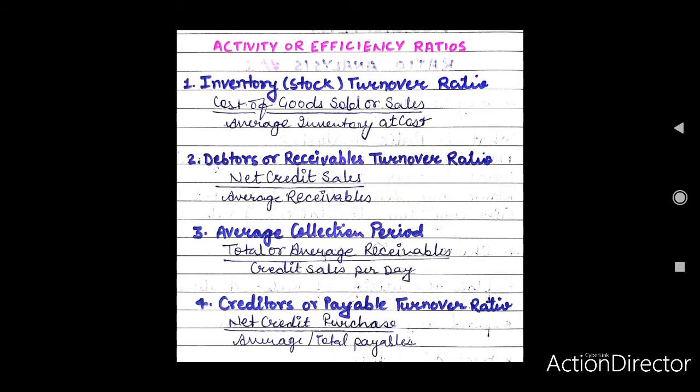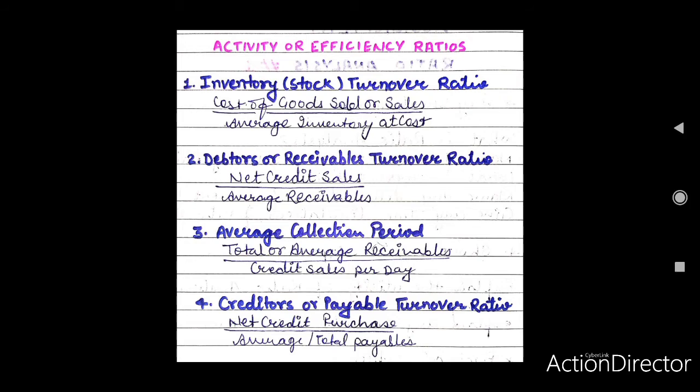Stock velocity. The inventory turnover ratio indicates the stock velocity with which stock moves through the business. The stock velocity can be calculated by using the following formula: number of days or months in a year divided by stock turnover ratio, or average stock divided by cost of goods sold into number of days or months in a year.